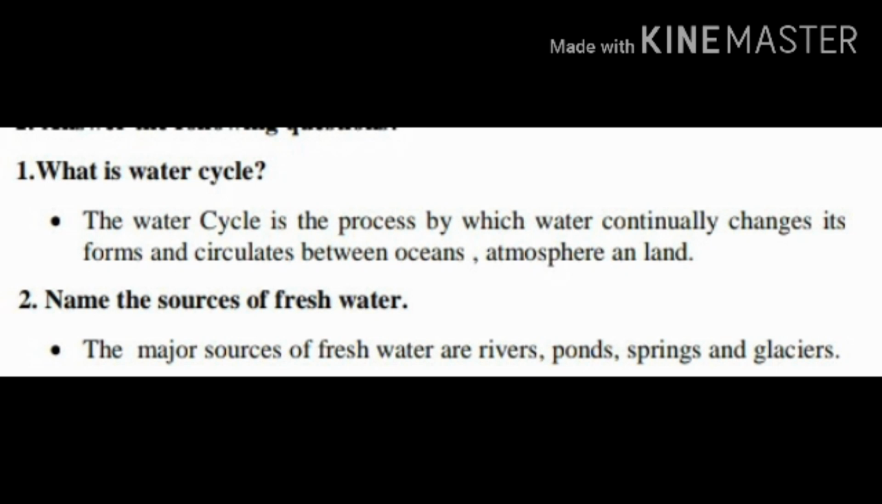Name some sources of fresh water. The major sources of fresh water are rivers, ponds, springs and glaciers. Clear children? Once again I'll repeat, what are the major sources of fresh water, children? The major sources of fresh water are rivers, ponds, springs and glaciers. Clear children? Okay, we'll move on to the next question.